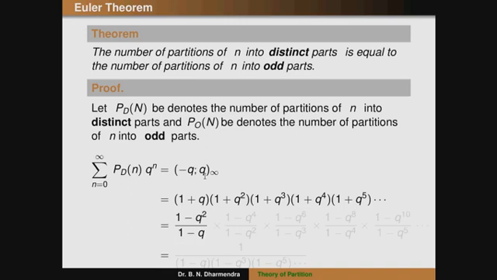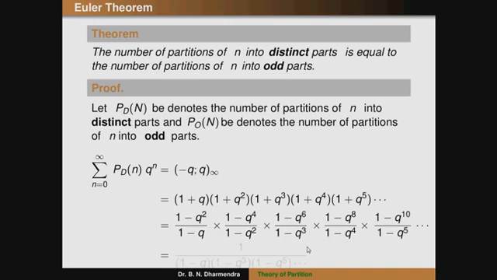Again, 1 plus q square can be written as 1 minus q to the power of 4 by 1 minus q square. Again, 1 plus q cube can be written as 1 minus q to the power of 6 divided by 1 minus q to the power of 3. Similarly, 1 plus q to the power of 4 is 1 minus q to the power of 8 divided by 1 minus q to the power of 4. The next one, 1 plus q to the power of 5, can be written as 1 minus q to the power of 10 divided by 1 minus q to the power of 5, up to infinite terms.